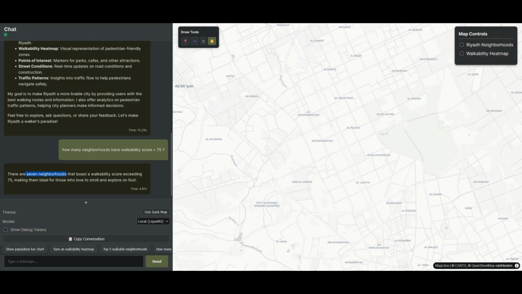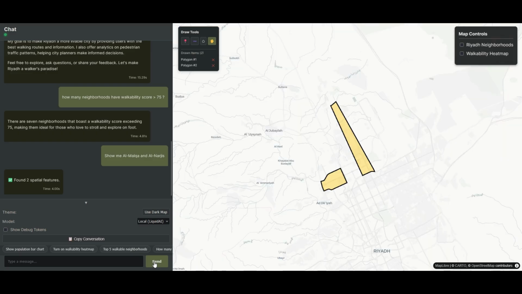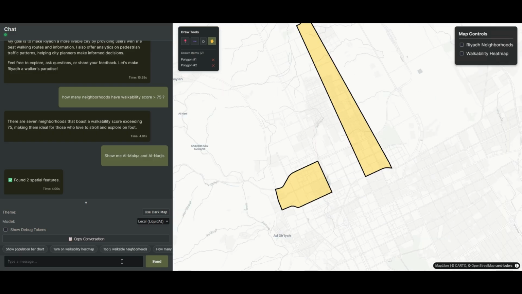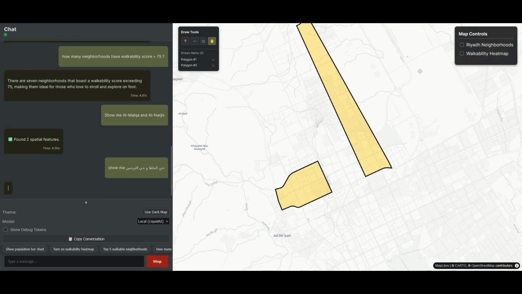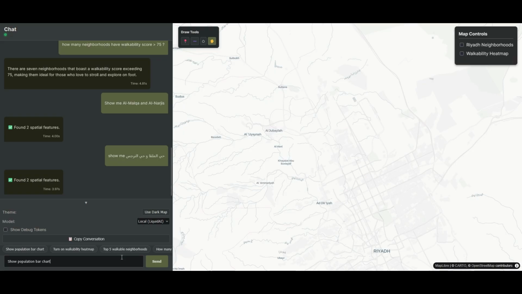And then we could also, for example, say show me a combination of neighborhoods on the map as the polygons, and it shows the location and the area of those neighborhoods. Even if we say it in Arabic, it still gets the idea. So you could reason with the data through the LLM, and it has drawn the polygons.